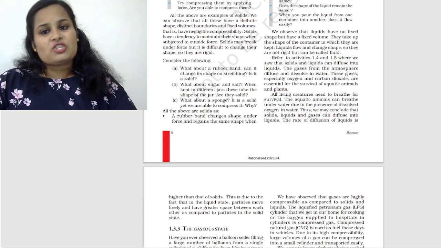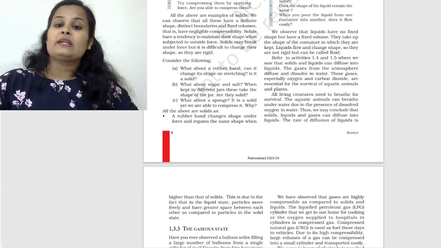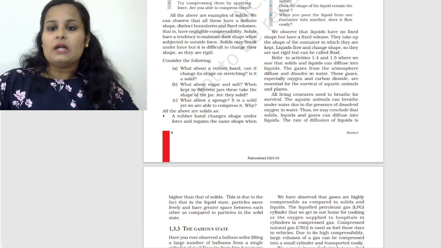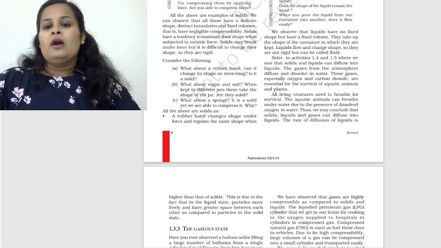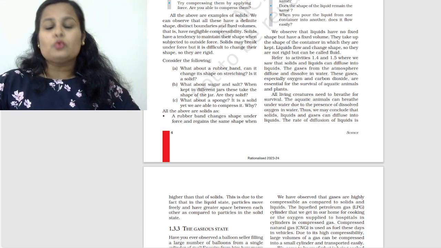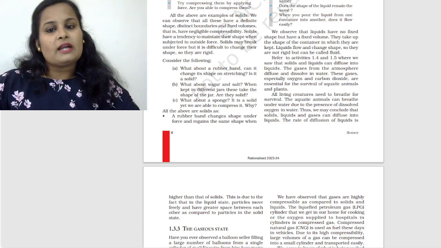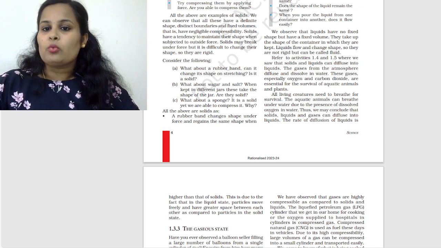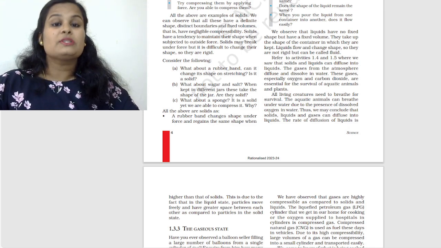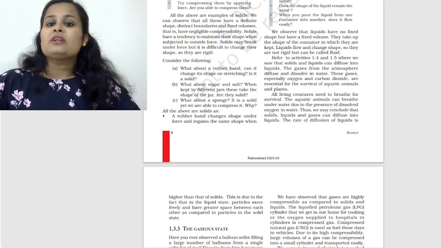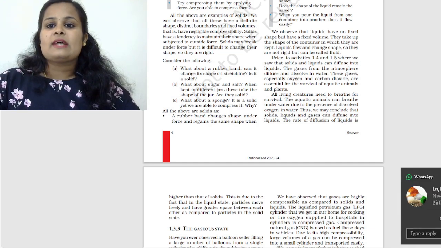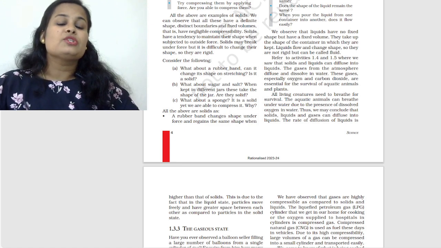These gases, especially oxygen and carbon dioxide, are essential for the survival of aquatic animals and plants, right? All living creatures need to breathe for their survival. The aquatic animals can breathe underwater due to the presence of the dissolved oxygen in water. Thus, we may conclude that solids, liquids, and gases can diffuse into liquids.